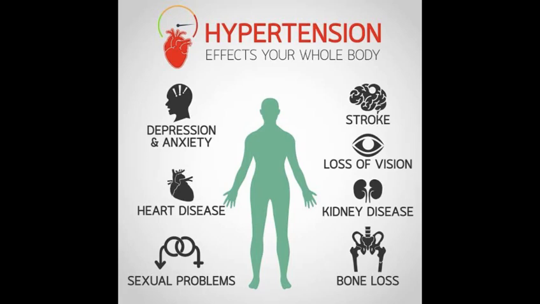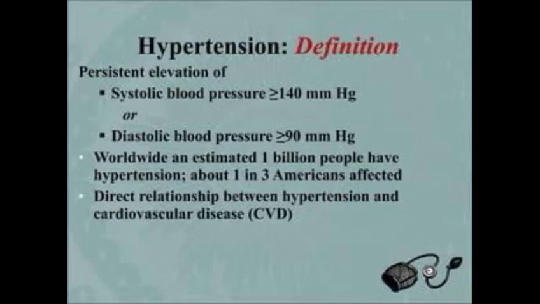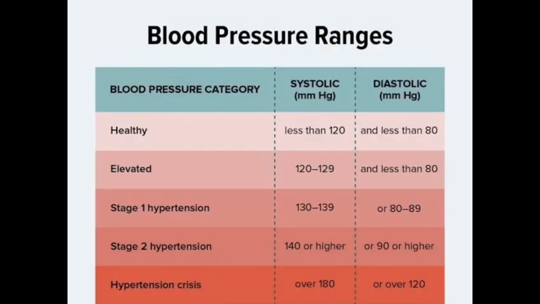Hypertension affects your whole body, whether it's your central nervous system, cardiovascular system, your renal system, your skeletal system, and pretty much about anything. Lowering your blood pressure is associated with decreased risks of heart disease, stroke, and kidney disease. Hypertension is defined as persistent elevation of blood pressure more than or equal to 140 by 90 millimeters of mercury. There is direct relation between hypertension and cardiac disease. In this table, you can see the diagnostic standards for blood pressure ranges as per guidelines of World Health Organization.